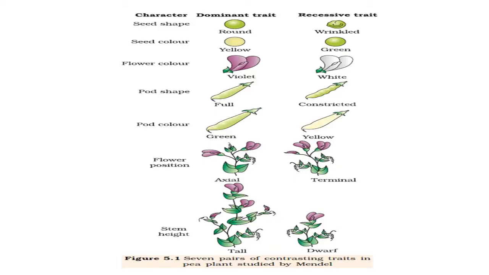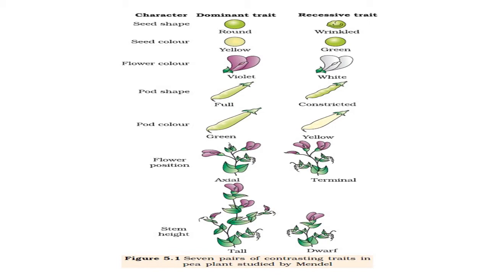Let's study one figure which shows 7 pairs of contrasting traits in the pea plant studied by Mendel. As you know very well, Mendel conducted his experiments on the garden pea plant. Here we can see the dominant trait and recessive trait. Actually 7 pairs of characters were selected by Mendel, and each character has two traits, one dominant and another recessive. So 14 expressions were studied in Mendel's experiment.